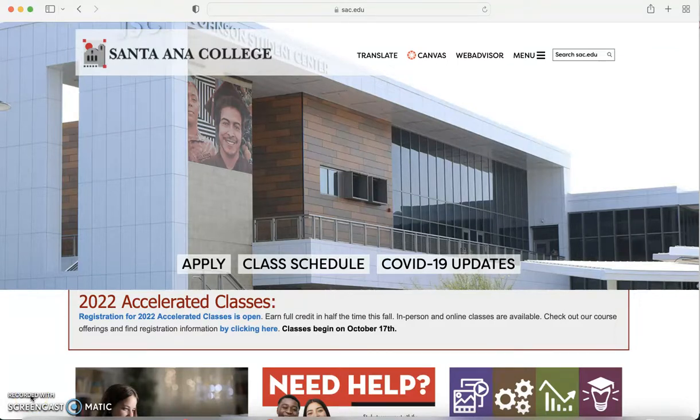13427 that runs from October 17th through December 10th, 2022. In other words, the second 8 weeks of this fall 2022 semester.